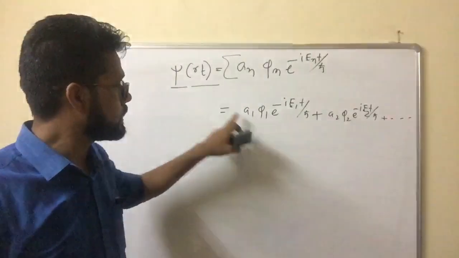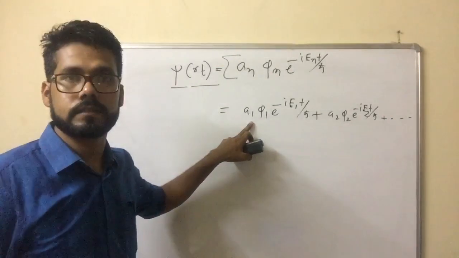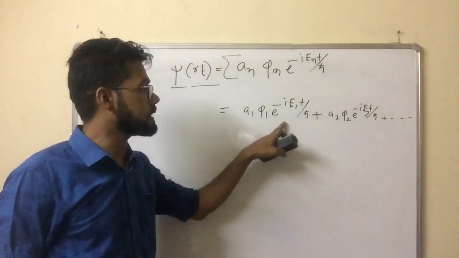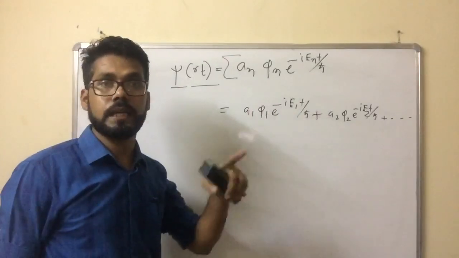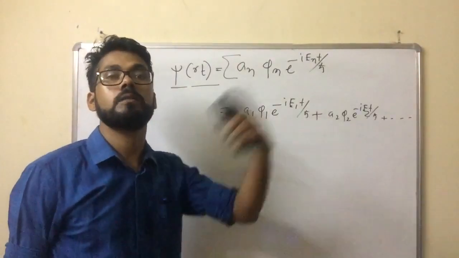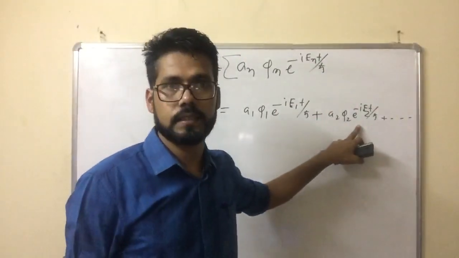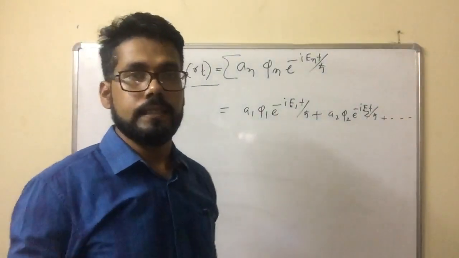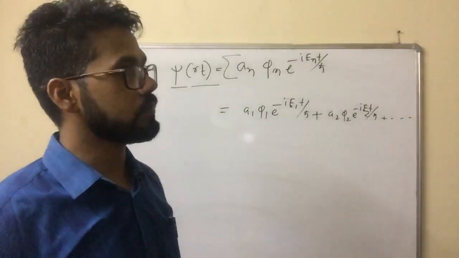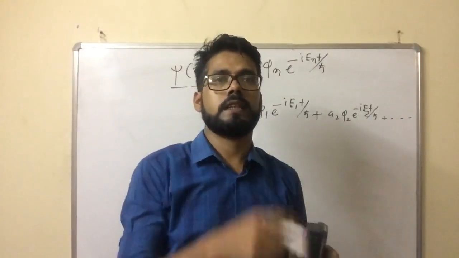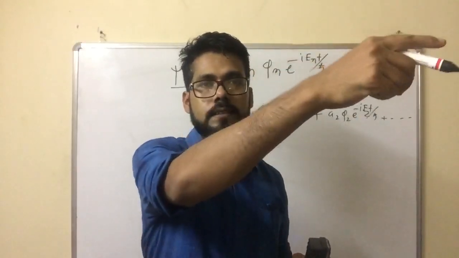This is the ground state, characterized by A1, and this is the time-dependent part. We tell the behavior at a particular time, where it will move, the dynamic behavior. Similarly, this is the first excitation. What do we mean by that? In quantum mechanics, an electron can stay in the ground state, first excited state, and so on.